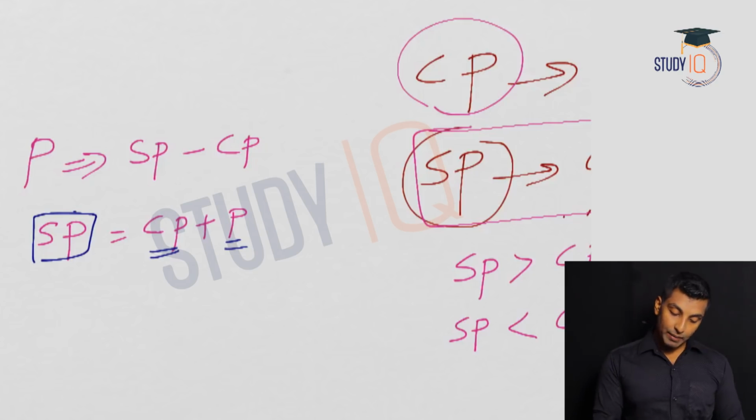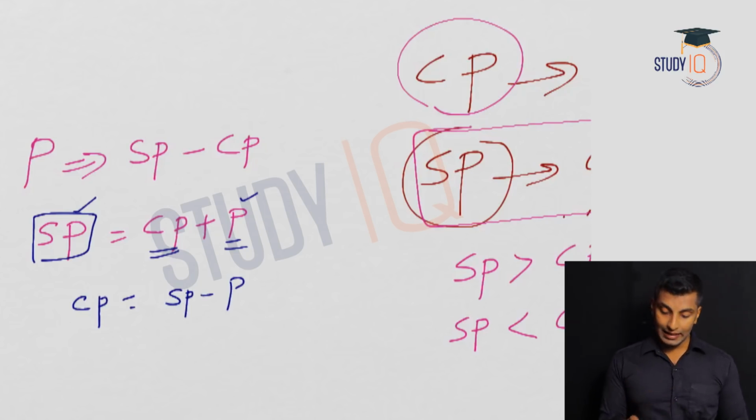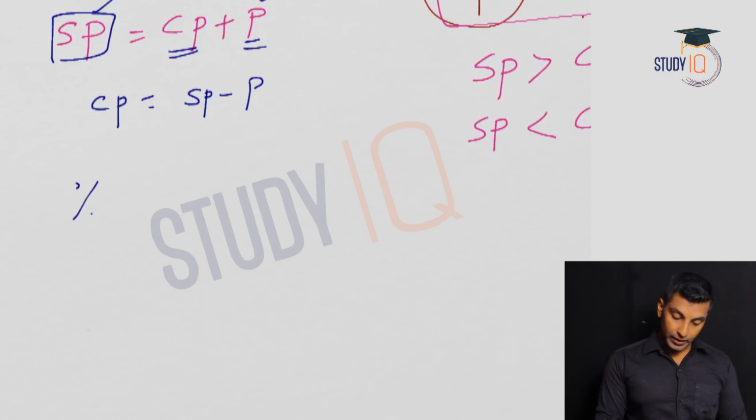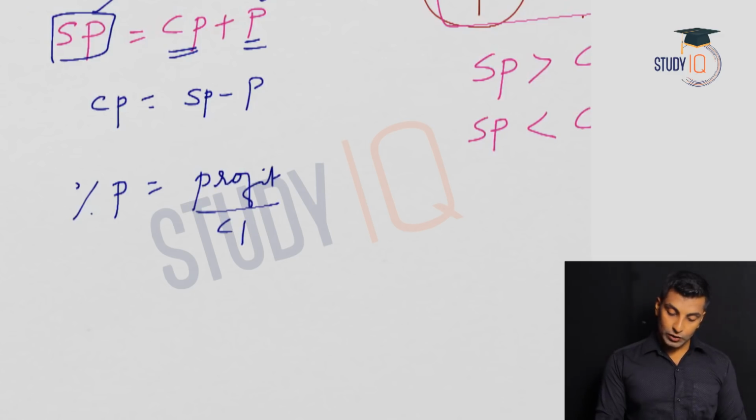Now if selling price and profit are given, how to find the cost price? Cost price is equal to selling price minus profit. All these are basic things. Now if you need to calculate a profit percentage, how will you calculate it? Percentage profit is equal to profit divided by cost price, into 100.